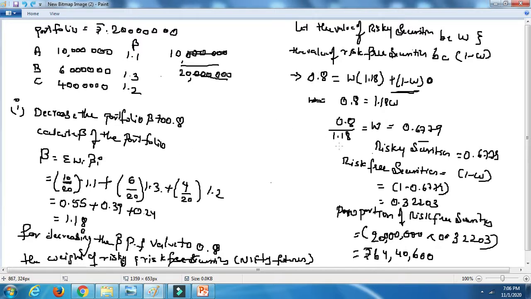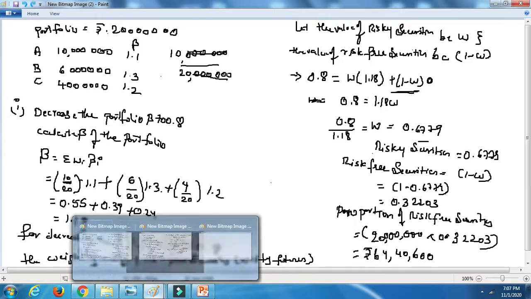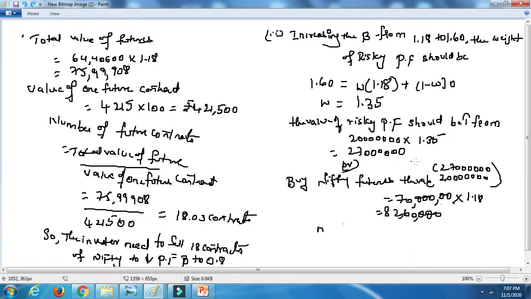So from here we are going to start. After calculating this, we calculated the value of the proportion, that is 2 crores into the subtraction we have done. Here also we have done the same manner. 1.35 we got. So with that we have calculated the value of the portfolio.